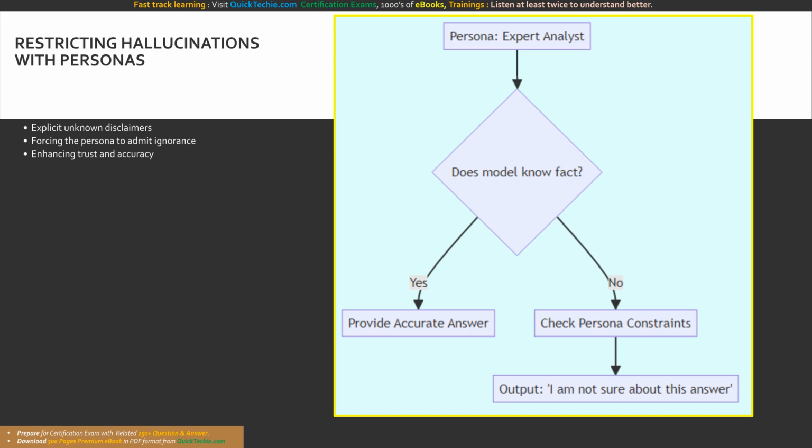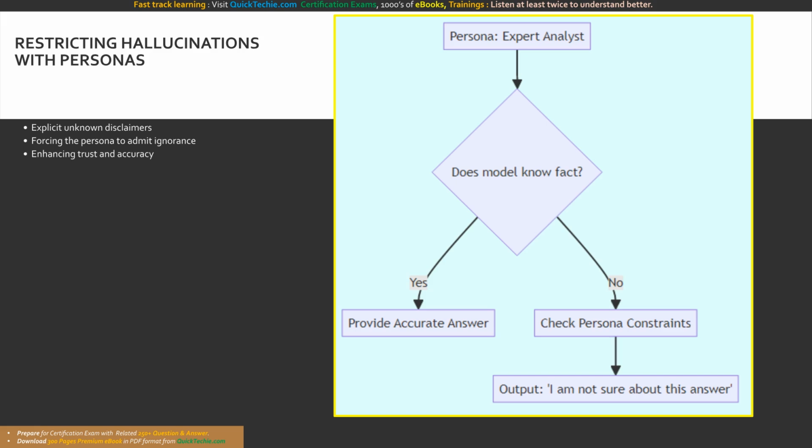We integrate explicit unknown disclaimers directly into the persona definition. Providing explicit expressions as disclaimers, such as, if you don't know the answer, respond with the following format. My sincere apologies, I'm not aware of the answer, can aid in avoiding any form of hallucination from chatty Claude